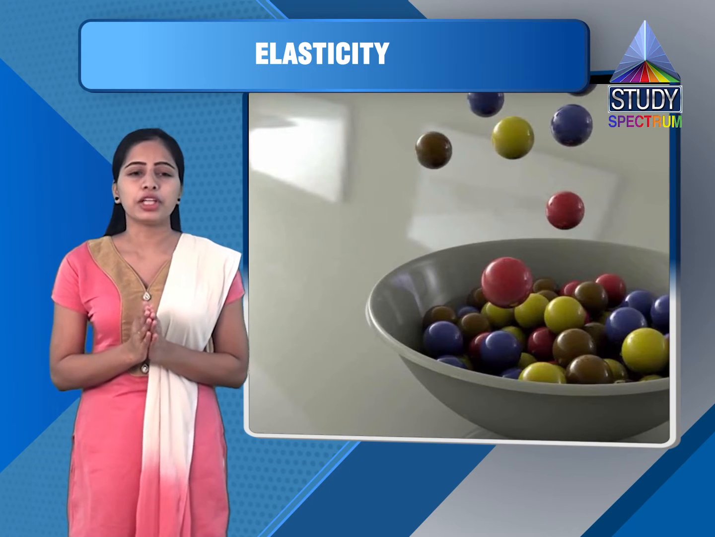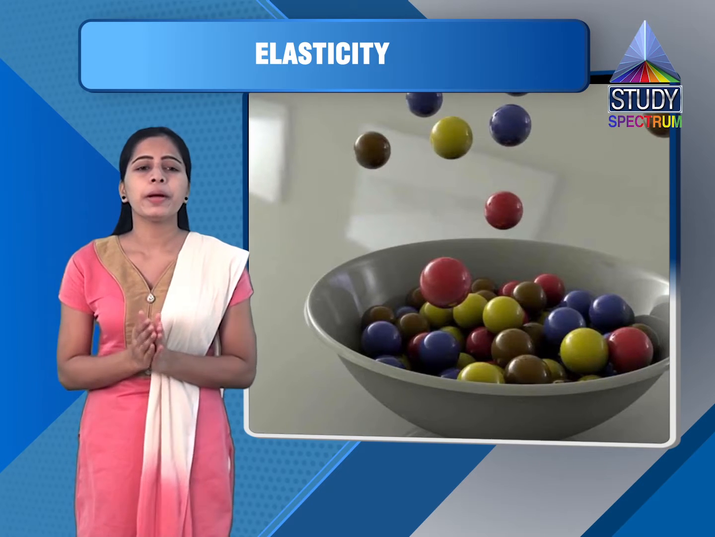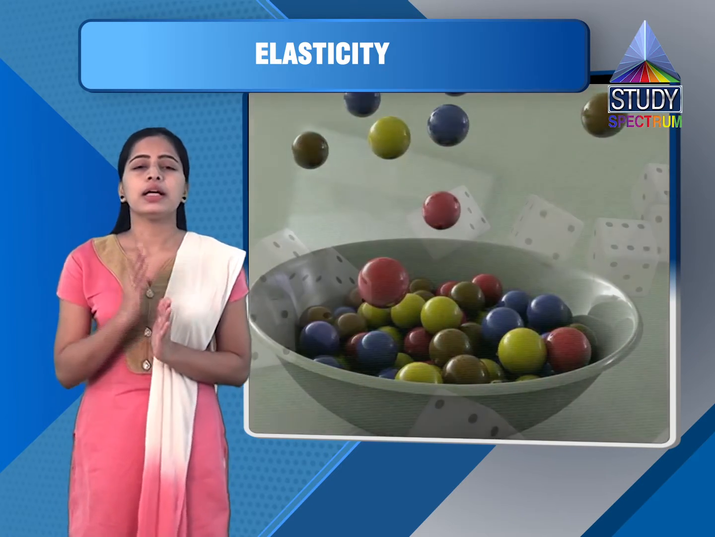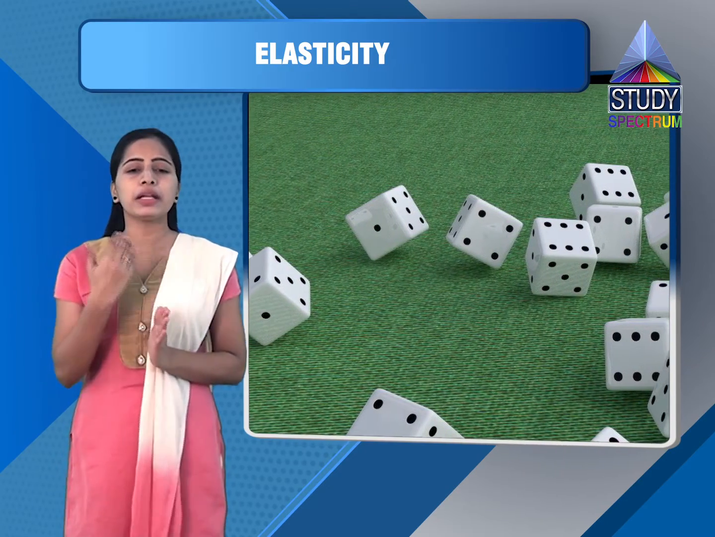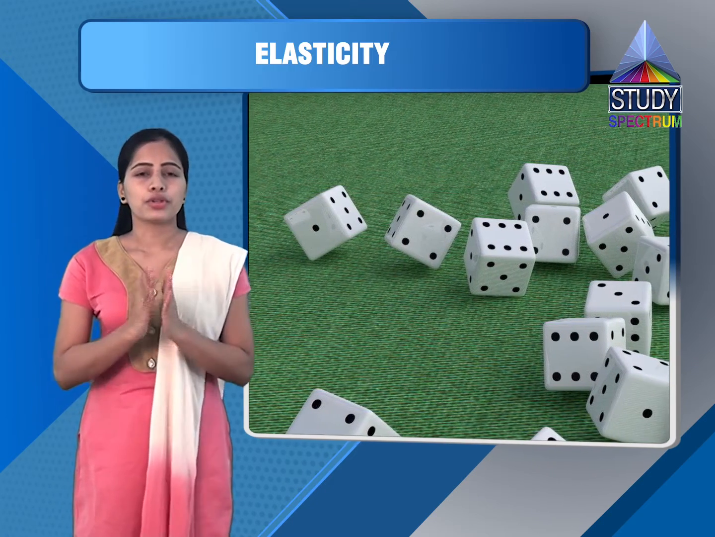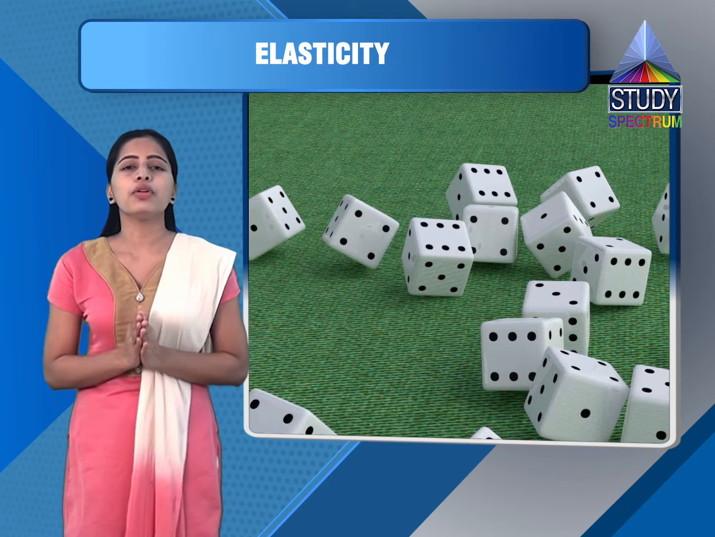So here is the definition of elasticity: the property by virtue of which material bodies regain their original dimensions, dimension may be size, shape or both, after removal of deforming force is called elasticity. This is the important definition. Now let us see the origin of elasticity.